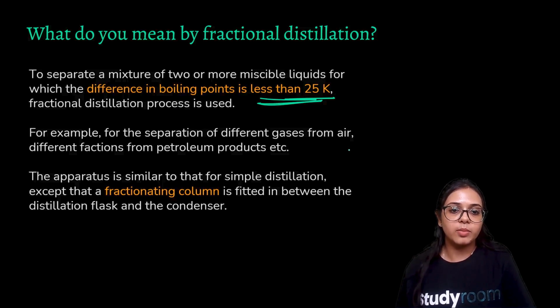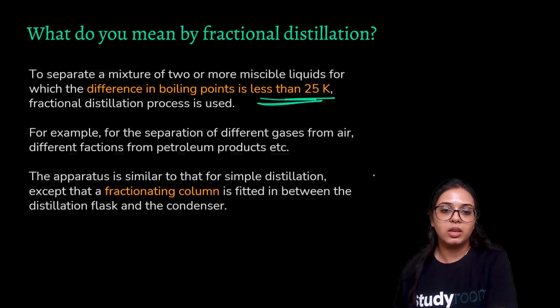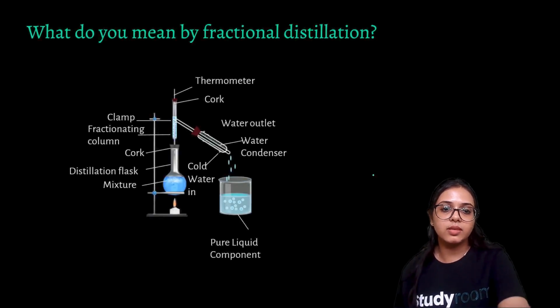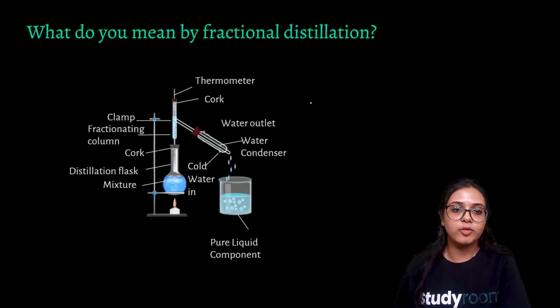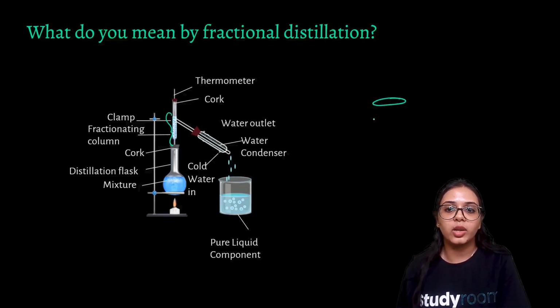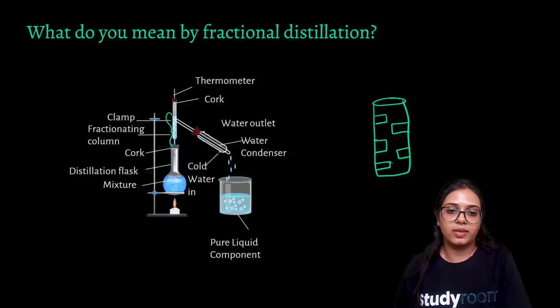The apparatus is similar to that for simple distillation, except that a fractionating column is fitted between the distillation flask and the condenser. So this is the whole apparatus. The only difference, if you may notice, is this fractionating column. This may appear very small, but in the fractionating column there are very minute bar-like structures, and this again opens up to the water condenser area.